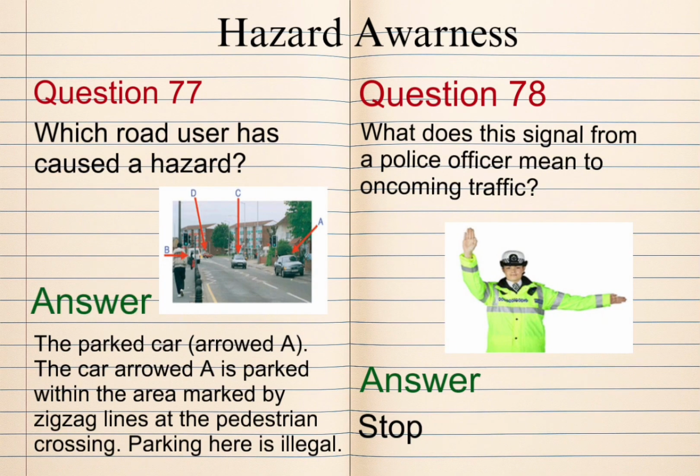Question 77. Which road user has caused a hazard? Answer: the parked car. The car is parked within the area marked by zigzag lines at the pedestrian crossing. Parking here is illegal. Question 78. What does this signal from a police officer mean to oncoming traffic?